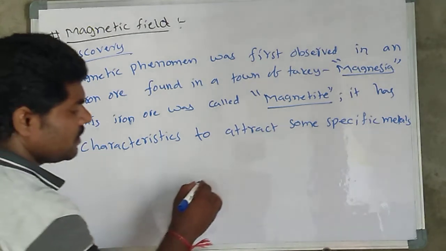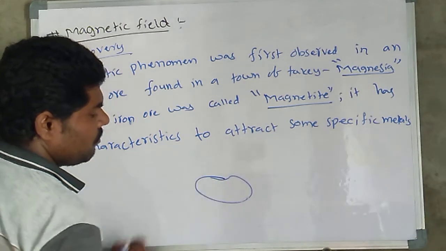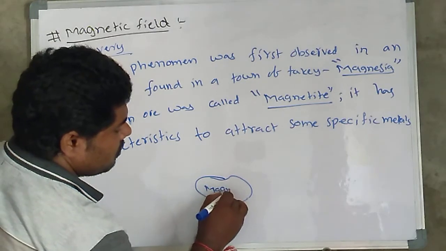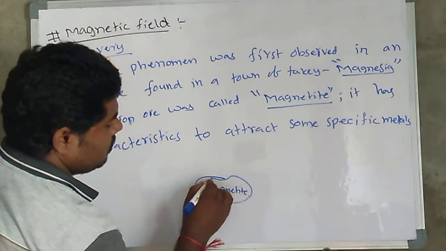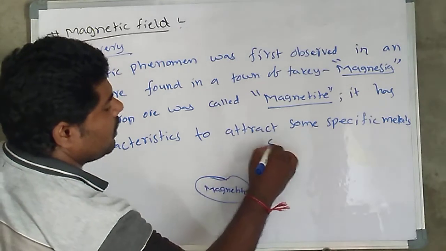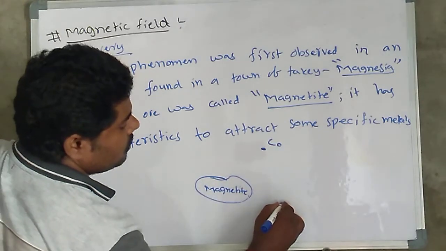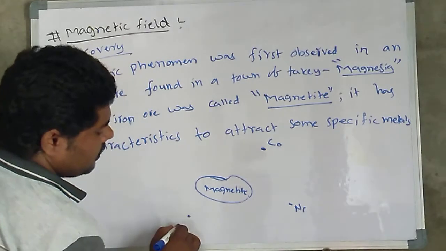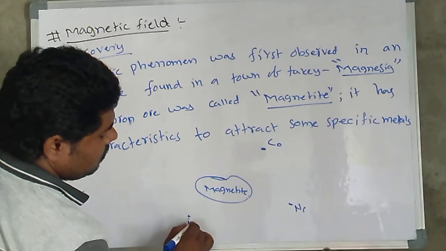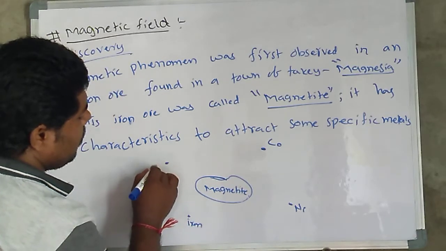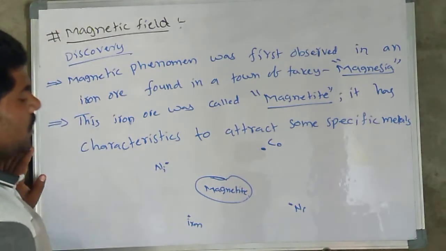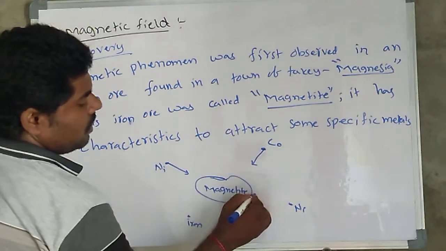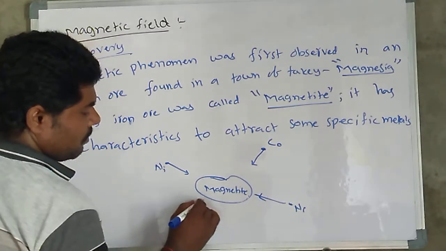So let us consider now this one is magnetite type. Here let us consider cobalt, nickel, iron, and again nickel, like that. So these four are attracted towards the magnetite.